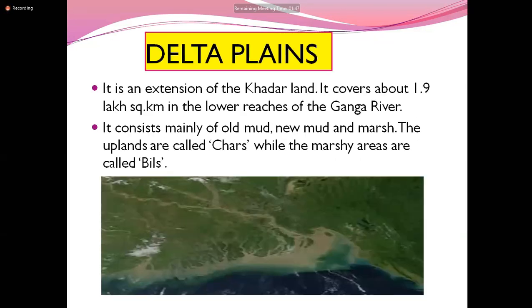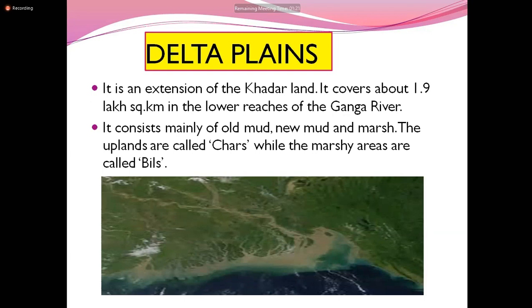Last, we are going to see in this plain the delta plain. What do you mean by the delta? The place where the river goes and joins the sea is called the delta plain. So it is an extension of the Khadar land. So next to the Khadar land, or extension of the Khadar land, is the delta plain, the place where the river meets the sea.